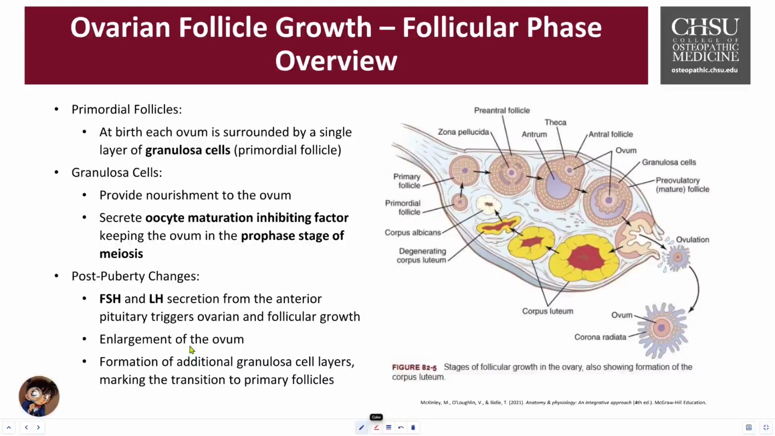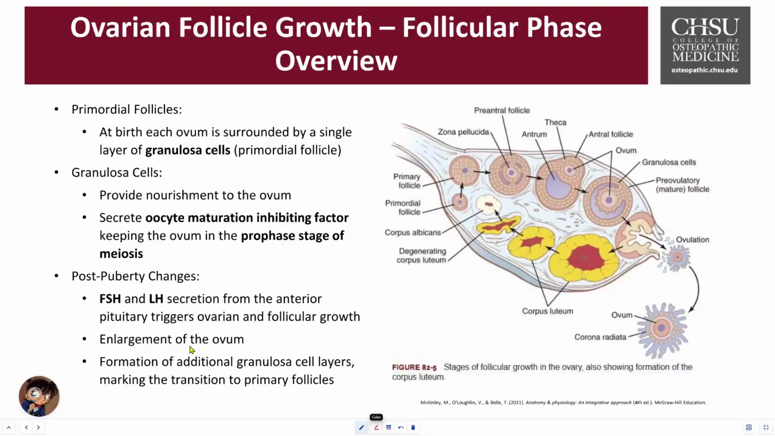After puberty, changes occur and the hormone levels begin to fluctuate. FSH and LH secretion, as we said before, from the anterior pituitary begins to increase in a cyclic manner, triggering the growth and development of the ovarian follicle. The ovarian and follicular growth is under the influence of FSH, and as the ovum enlarges, it prepares for eventually the ovulation event.